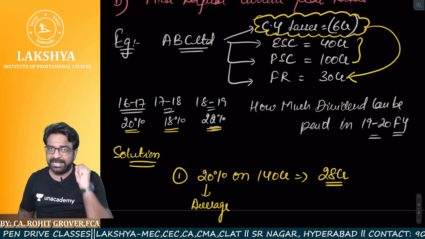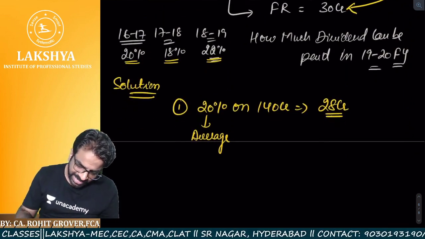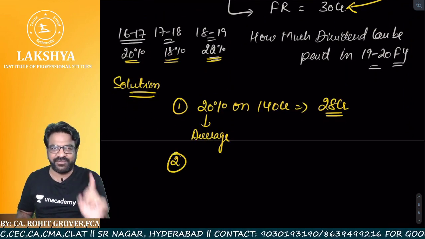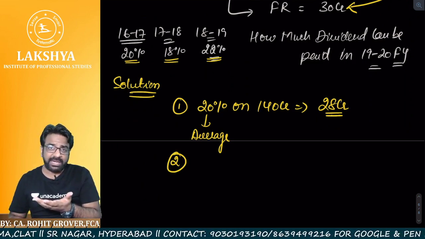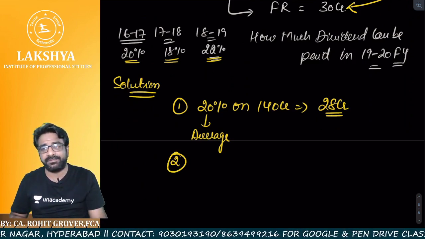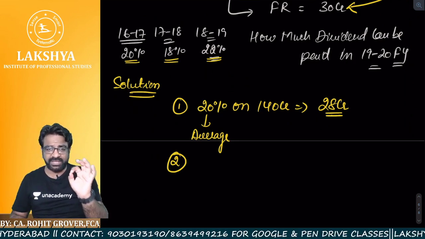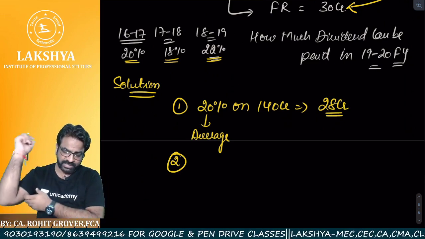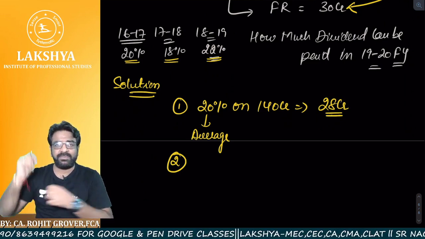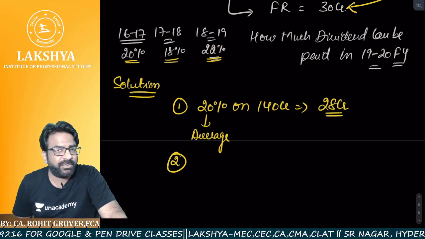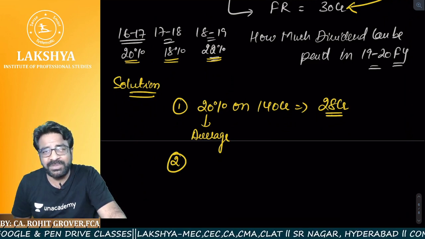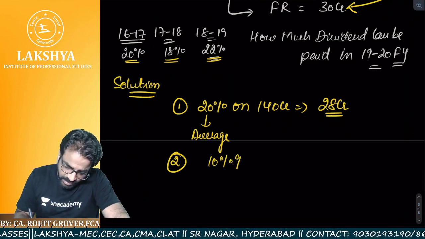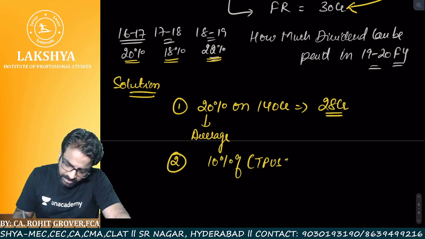But the story didn't end here. Now listen to this very carefully. Sir, how much maximum withdrawal is allowed from the free reserves? Are we using the free reserves? Yes. So let us see whether 28 crores can be withdrawn from the free reserves or not. Very, very carefully. How much maximum is allowed to be withdrawn from the free reserves? If I'm not wrong, I told you 1/10 or 10% of the total paid up share capital plus free reserves. So can you calculate the 10% of total paid up share capital plus free reserves?